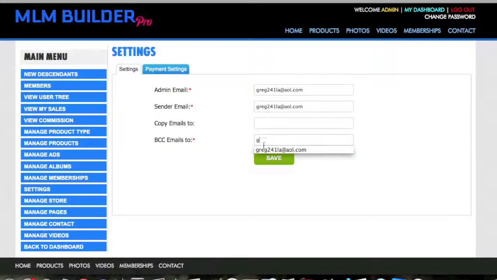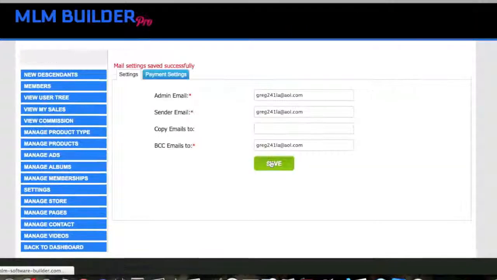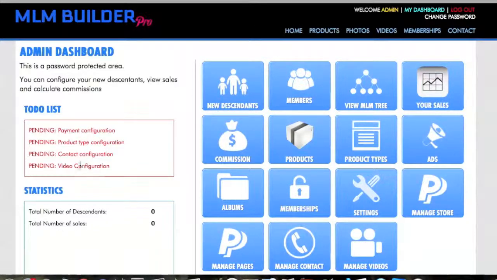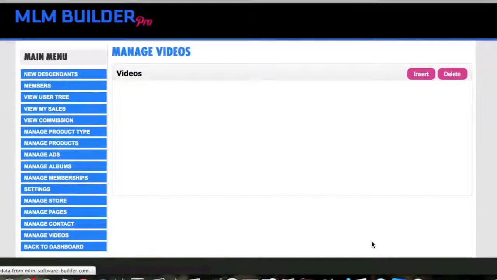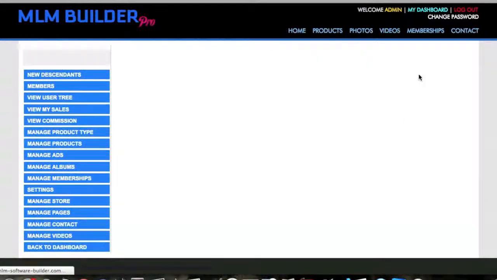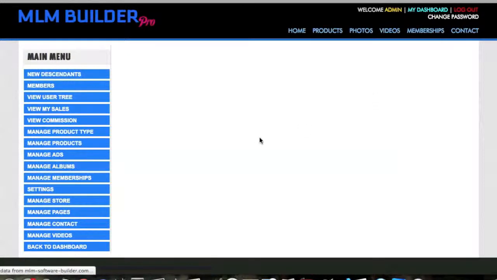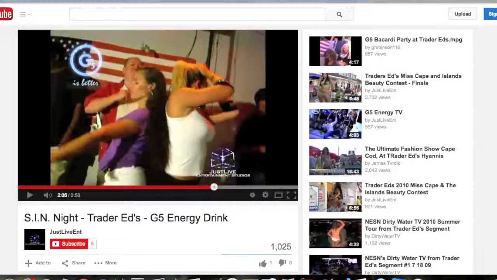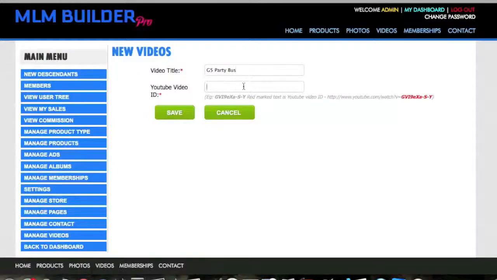Just go through and add mine, and save successful. And we'll go back to the dashboard here, and now video configuration. So we will want to click on manage videos, insert, and say G5 Party Boss, and we'll just add a YouTube video by copying the URL and just pasting it